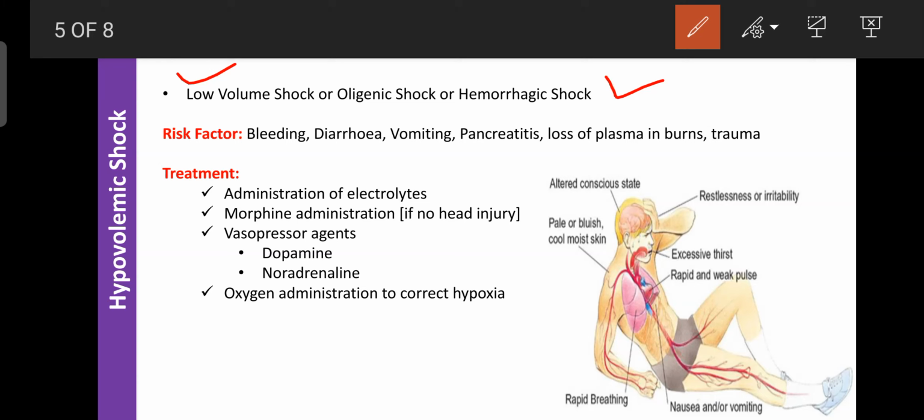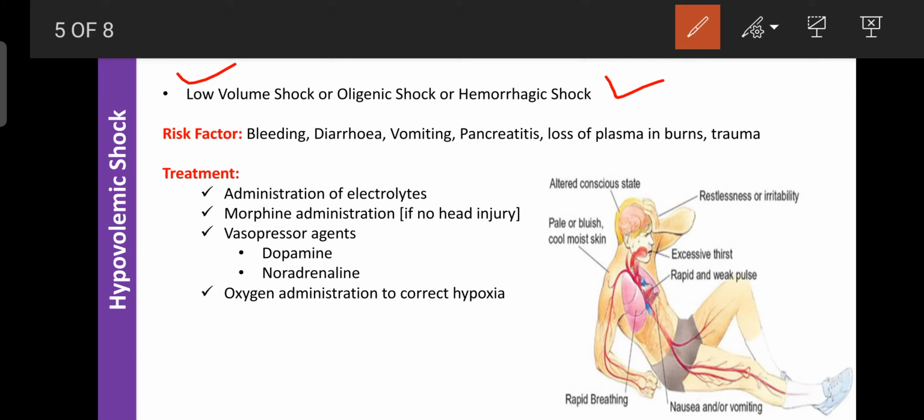Risk factors for that are bleeding, diarrhea, vomiting, pancreatitis, loss of plasma during burns, as well as trauma. So during burns, trauma, bleeding, diarrhea, vomiting or pancreatitis, the blood volume decreases.